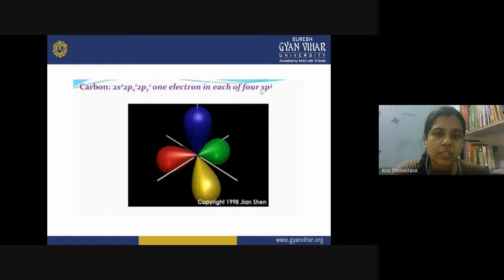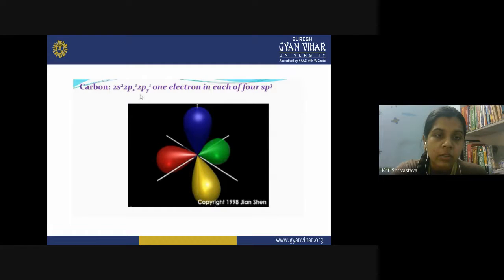Now each electron is present in one of the four sp3 orbitals. Earlier it was 2s2 and 2p2, right? But now after the hybridization, it becomes 2s1, 2p, sp3 1, sp3 1, sp3 1, sp3 1, which means all the four orbitals now have one electron each. Generally, you say the carbon is actually entering into its excited state.